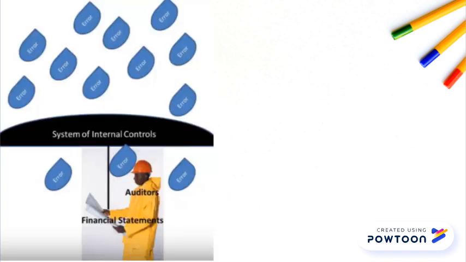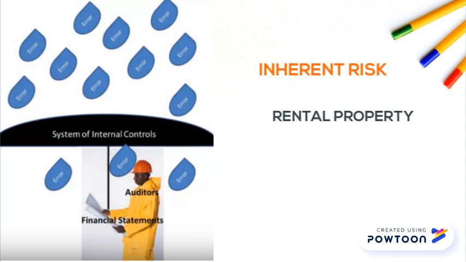Let's say the rain form of error represents inherent risk. The harder it rains, the more likely we are to get wet. Let's say a rental property: inherent risk is minimal because the business is quite simple. But an insurance business is a monsoon because of the complexity and the judgment implicit in the business model. That's inherent risk.